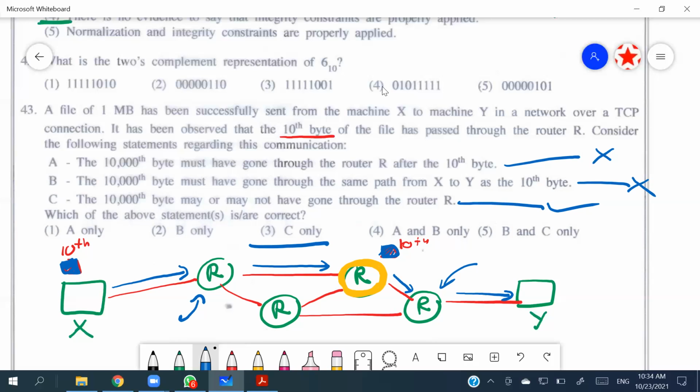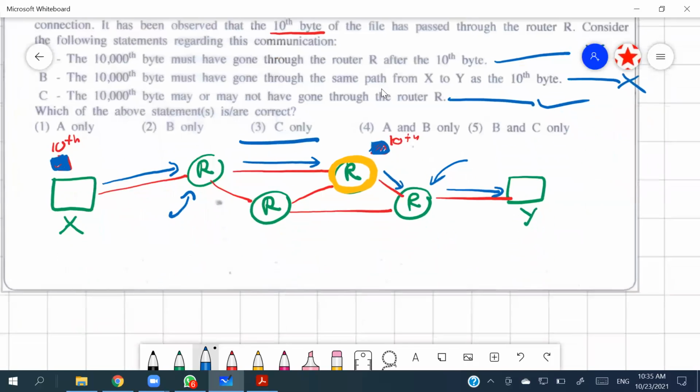Is that clear, people? Okay. Right. So after 43rd, it's 44th.